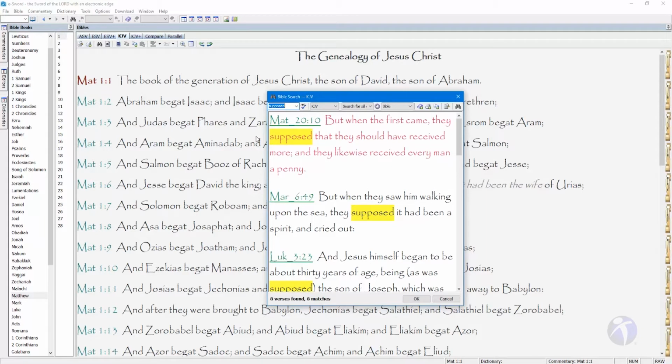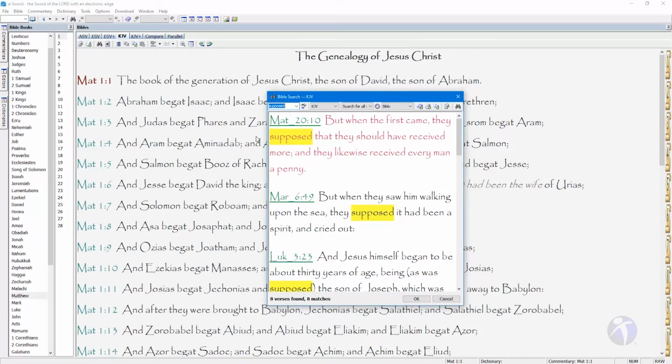The first match is Matthew 20:10. This is a parable about laborers in the vineyard. This verse says something about people supposing or assuming something and being incorrect. Let's add that to our list of verses to look at later and possibly include in our study and lesson.